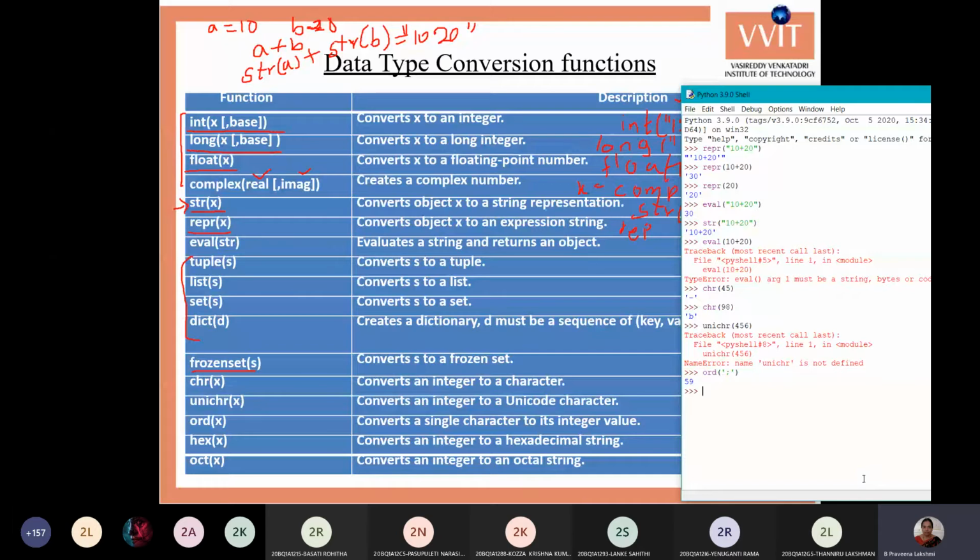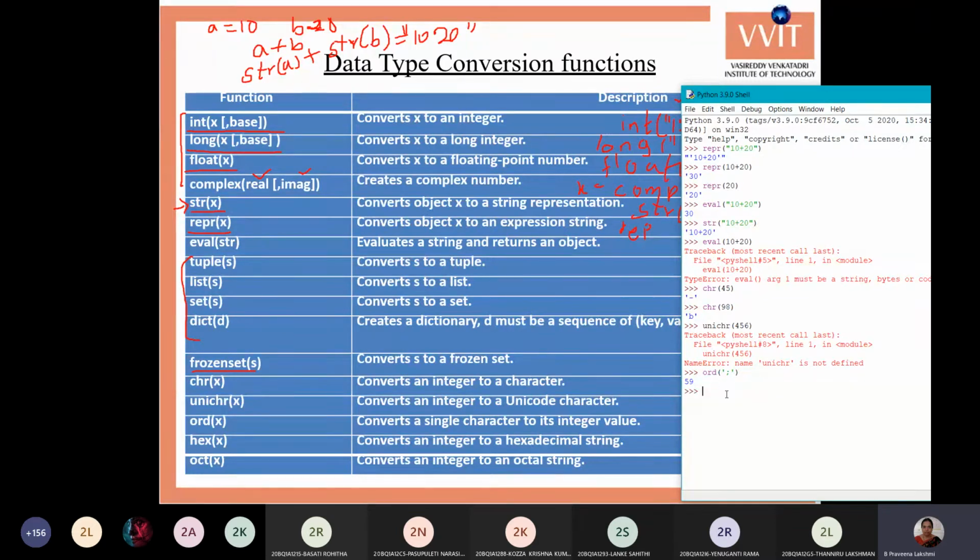The next function is the hex function, which gives the hexadecimal string. It converts our number into a hexadecimal string. Hexadecimal has alphabets also, so it converts it as a string.